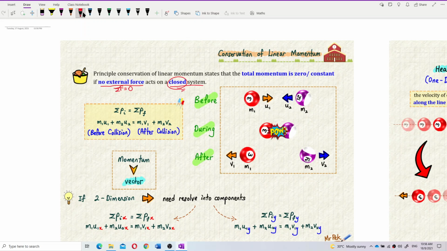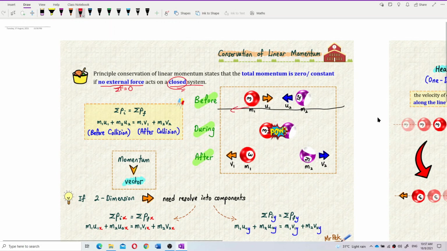In reality it is very hard to achieve a closed system, very hard to have no external force acting on a snooker ball or billiard ball, because there's always friction. No external force can only be achieved in space. A snooker ball sliding on the table surface experiences friction.